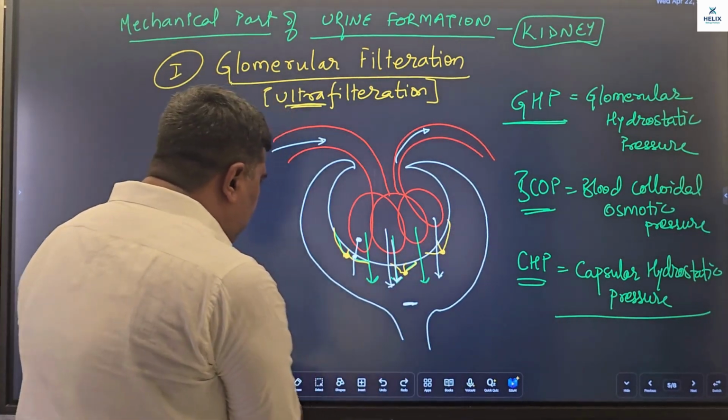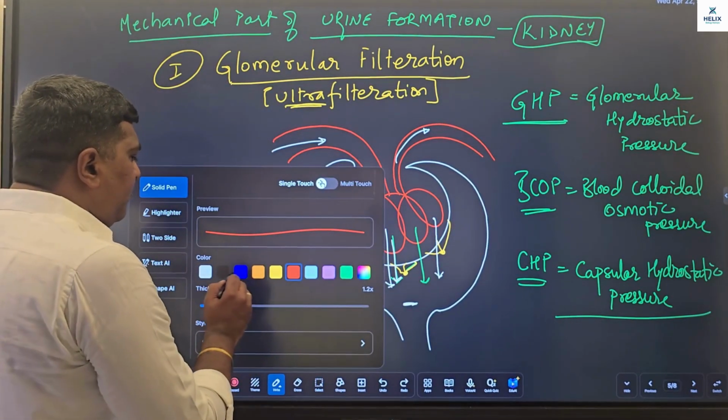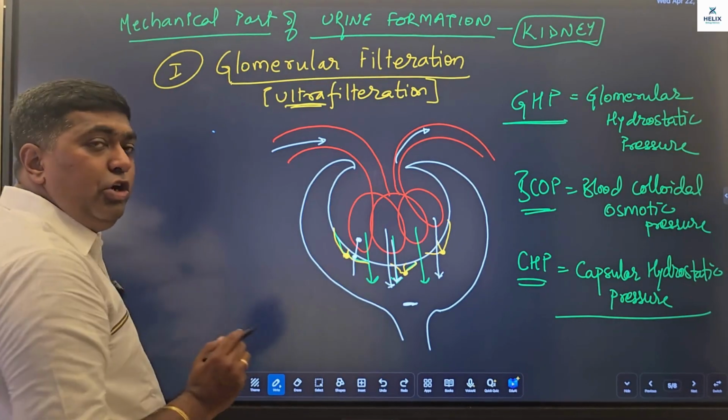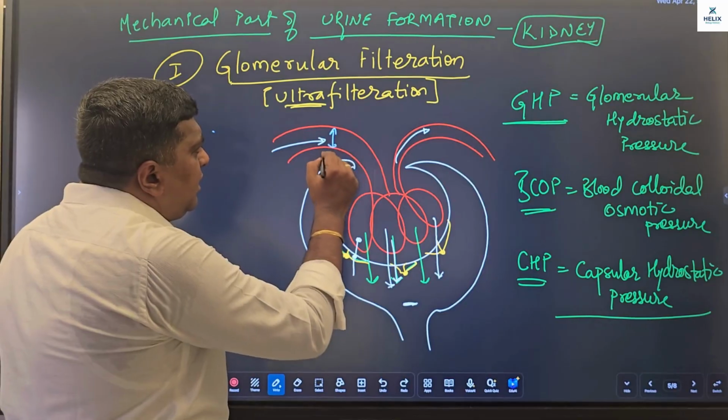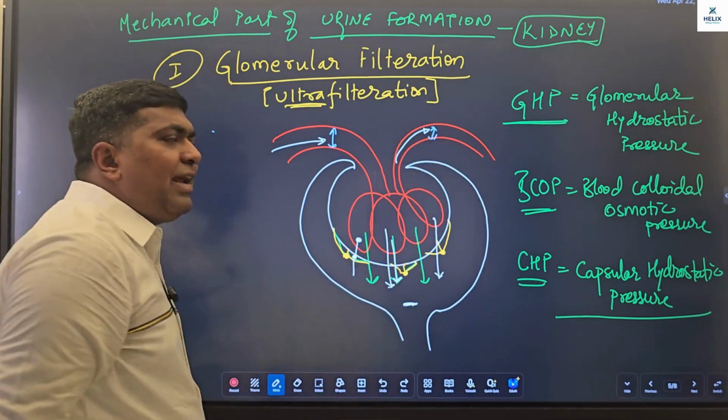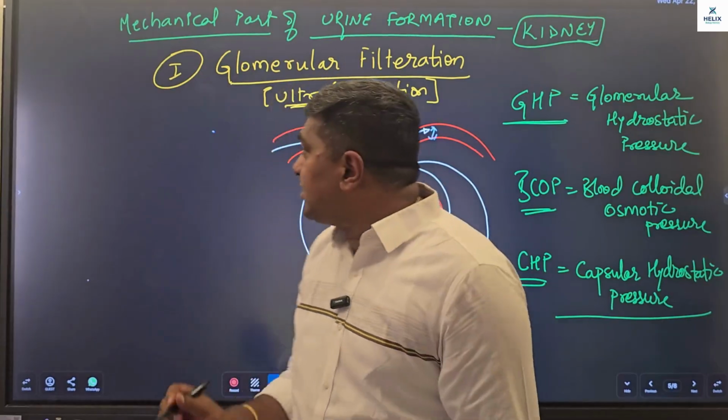Now when I say GHP, glomerular hydrostatic pressure, which has been created due to the difference in the diameter of afferent and efferent arteriole. Understand this.